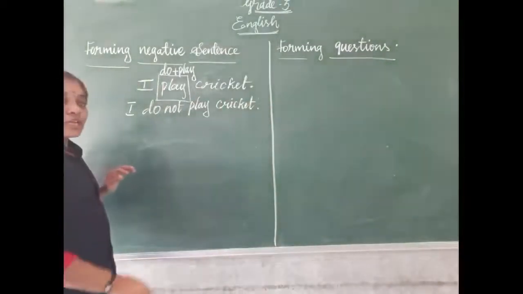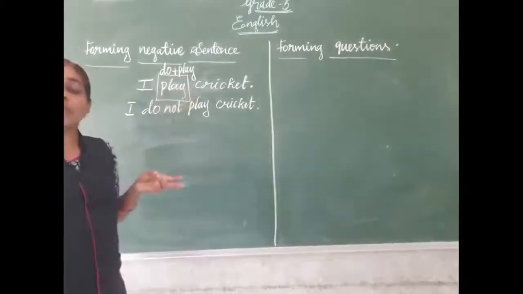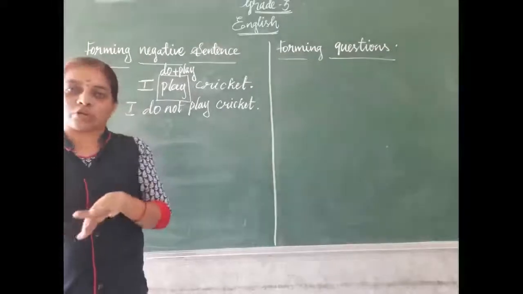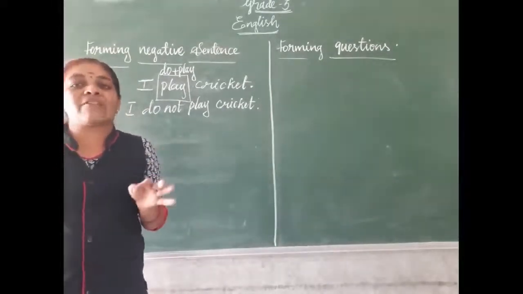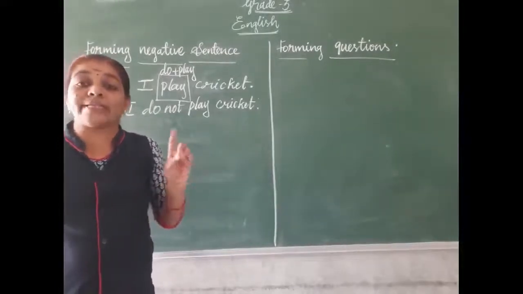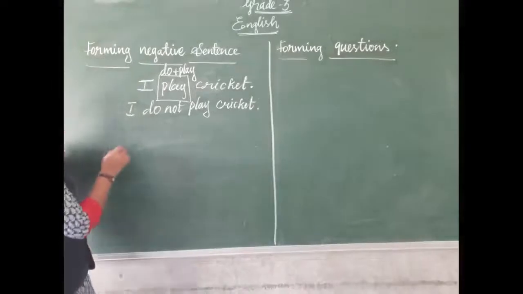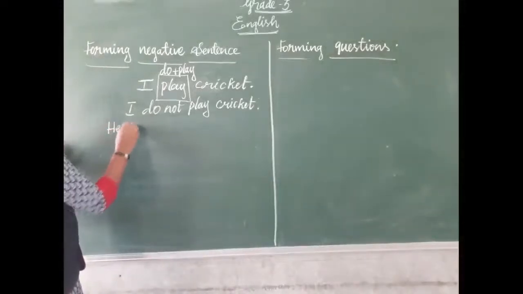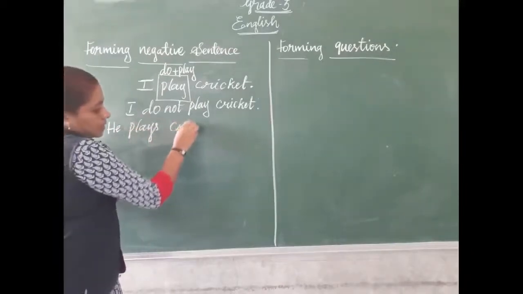Okay. Wherever you have a verb without s, we want to divide that verb as do plus verb. Do plus verb. If the verb has s, you want to divide it as does plus verb. For example, listen here. He plays cricket.